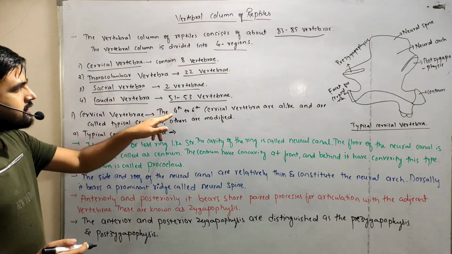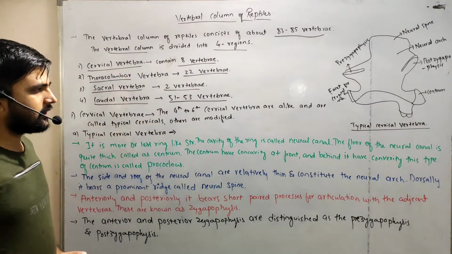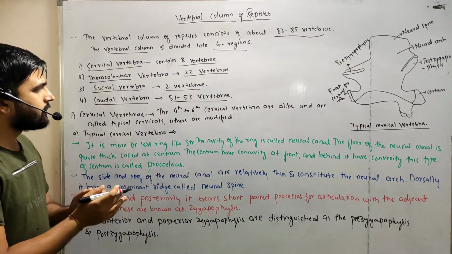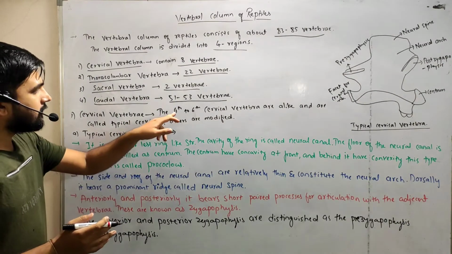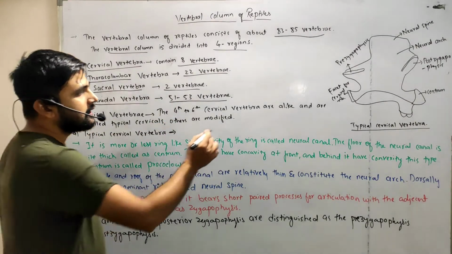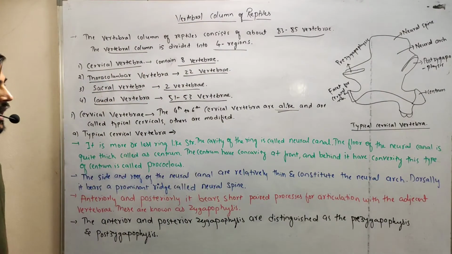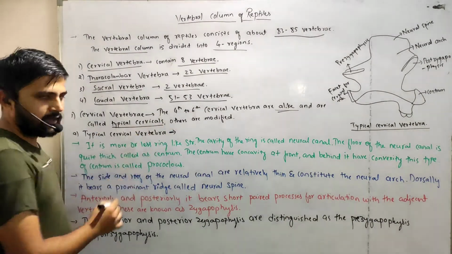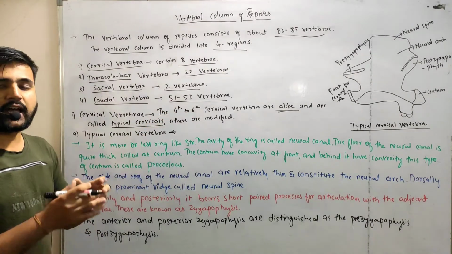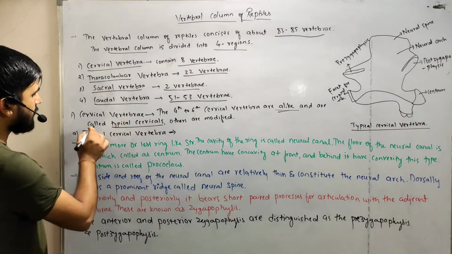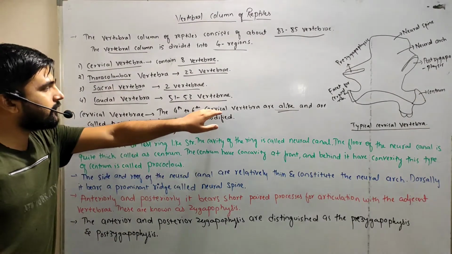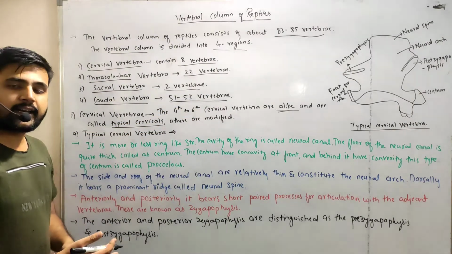Among the cervical vertebrae, the 4th to 6th are alike, not different from each other, and are called the typical cervicals. Those vertebrae that start from the 4th to the 6th are alike and are called the typical cervicals, and the others are modified.